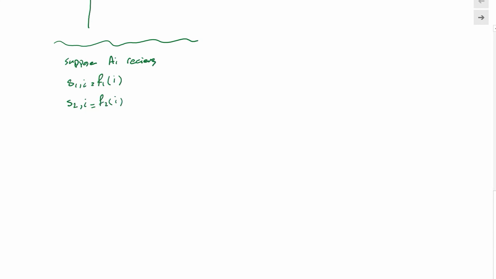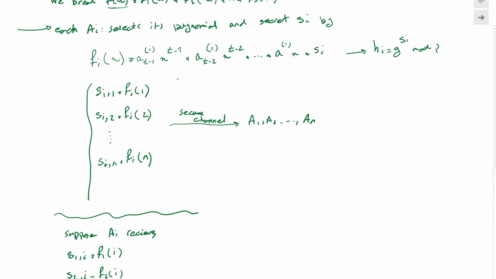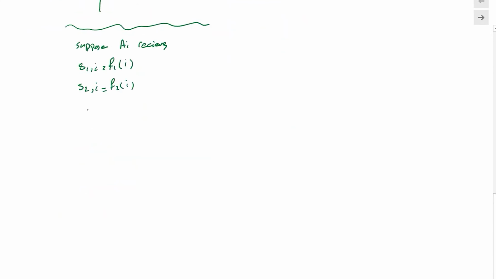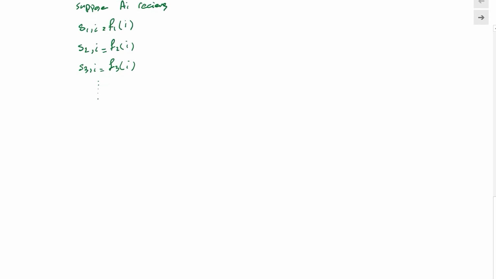So every other user, when they set up this polynomial, computes the point for the authority i by just evaluating i on their own polynomial. S3 for user i is F3(i), all the way to Sn(i), which is Fn(i).